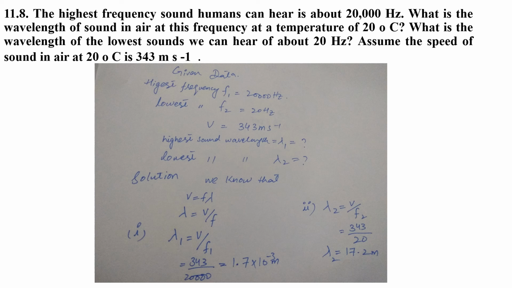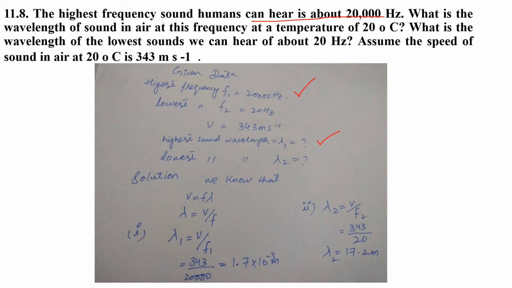So problem 11.8. In this problem, the highest frequency of a sound human ears can hear is 20,000 hertz. So we write this highest frequency as f1. What is the wavelength of a sound in the air at this frequency at a temperature of 20 degrees centigrade? So we have to find out this wavelength represented by lambda 1. What is the wavelength of the lowest sound wave humans can hear, of about 20 hertz?